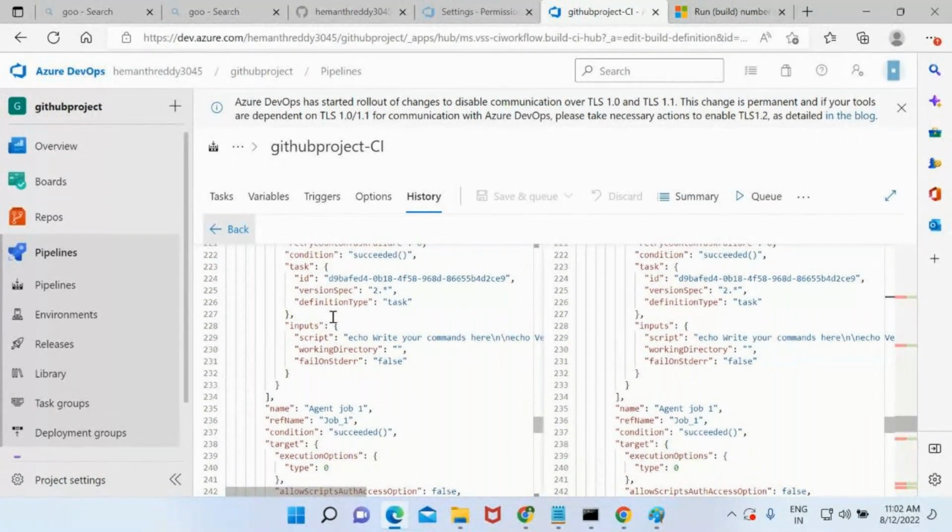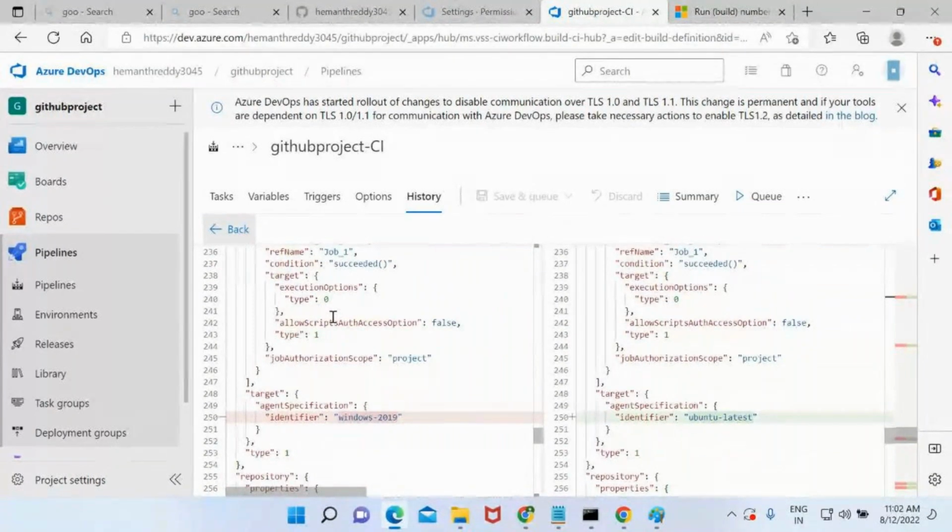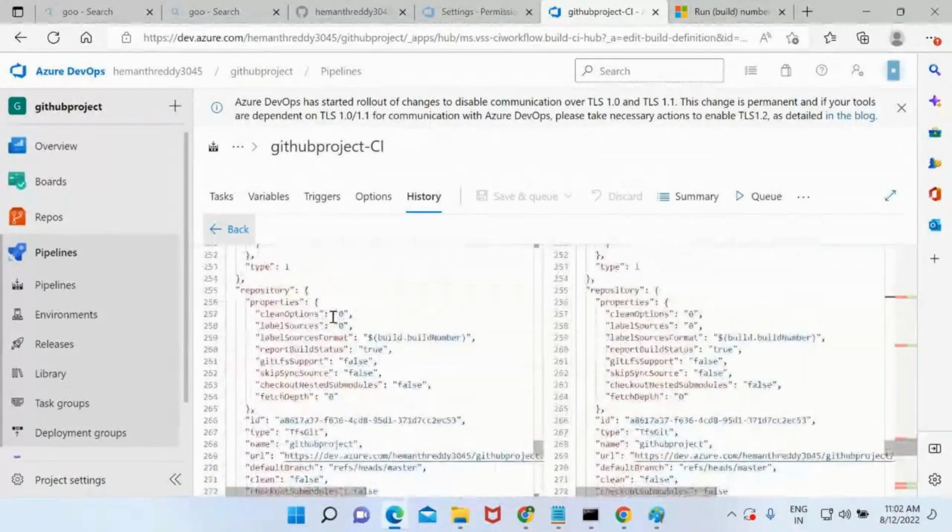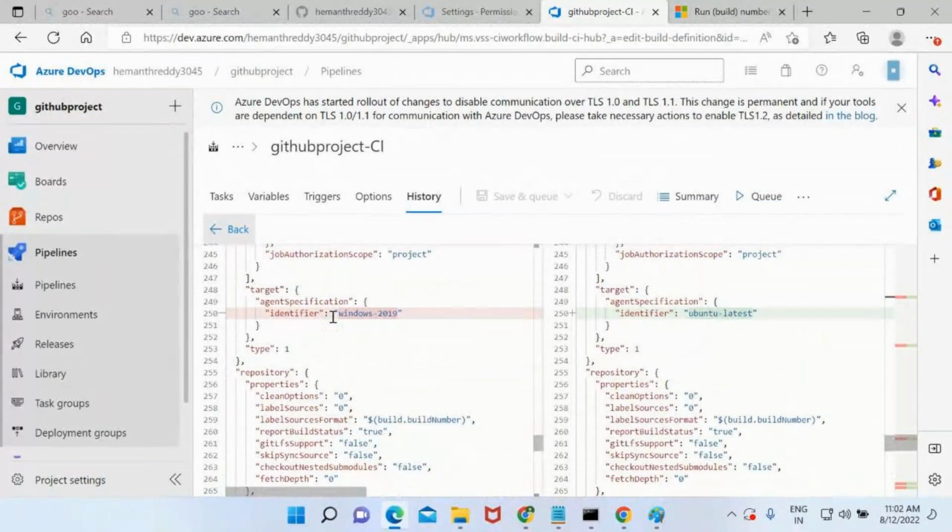As you are looking at it fresh, you won't be able to understand anything, but if you keep on looking into the options, you'll understand it very easily. JSON will be very easy to understand.